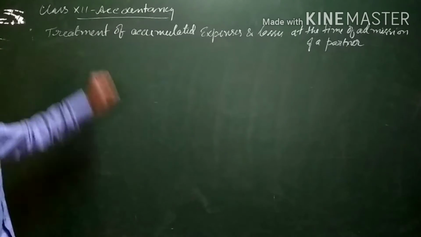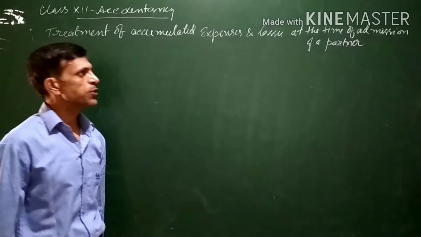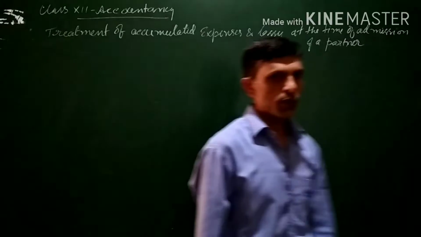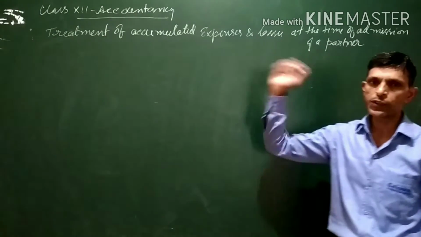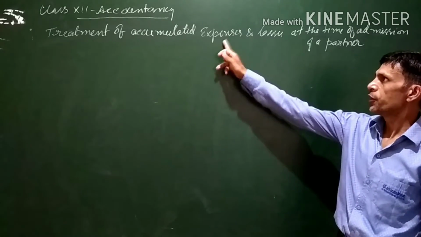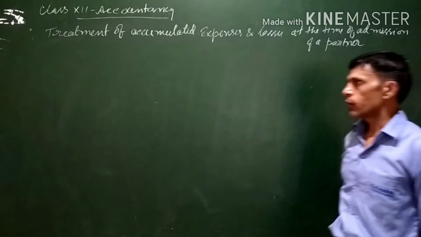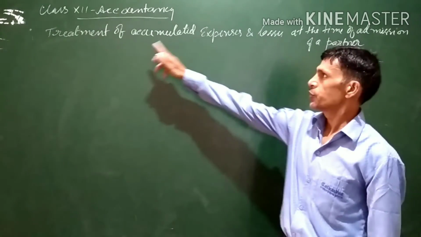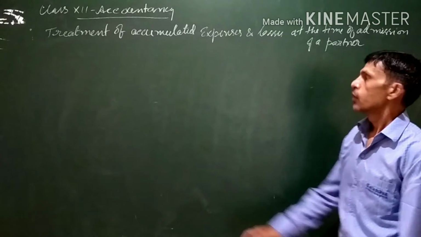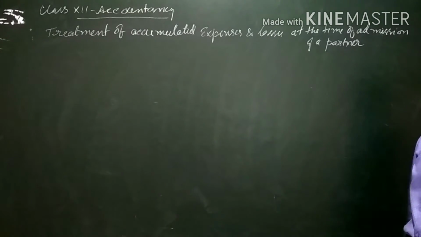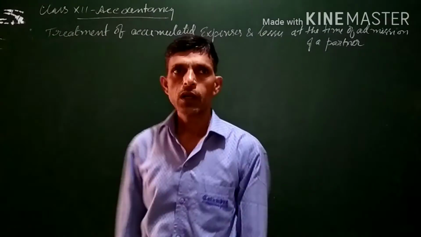Our topic is treatment of accumulated expenses and losses at the time of admission of a partner. In the previous video, we have discussed treatment of accumulated profit at the time of admission of a partner. Here the next topic is related to treatment of accumulated expenses and losses at the time of admission of a partner or more than one partner also.